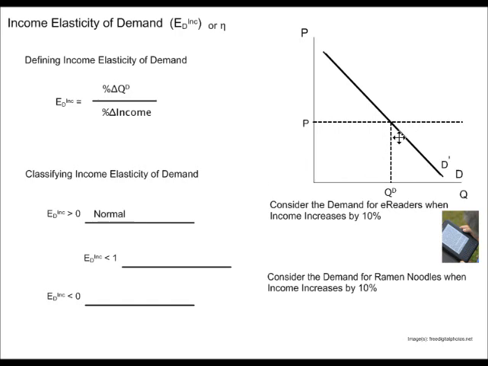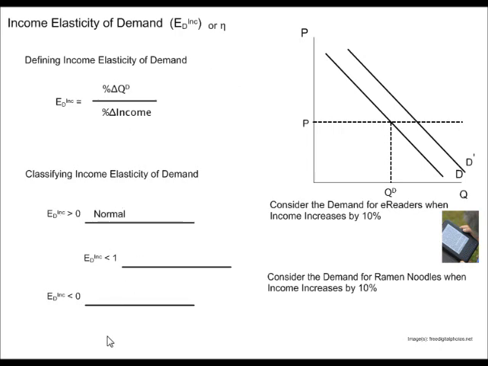So if we're thinking about the demand for a normal good, something like e-readers, if income increases, we said that demand is also going to increase, and increases in demand are shifts to the right. We could say for a given price, we know that quantity demanded is going to increase. So therefore, an increase in income and an increase in quantity demanded, positive divided by positive, is going to end in a normal good.